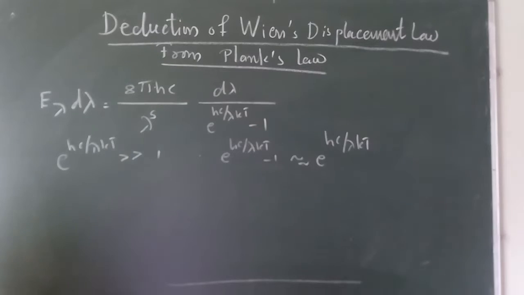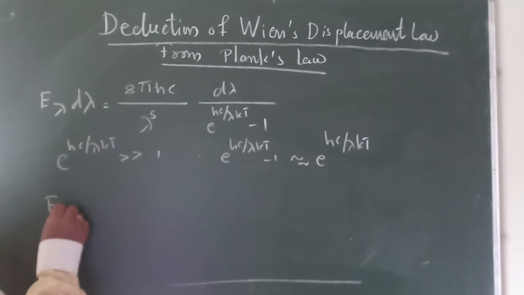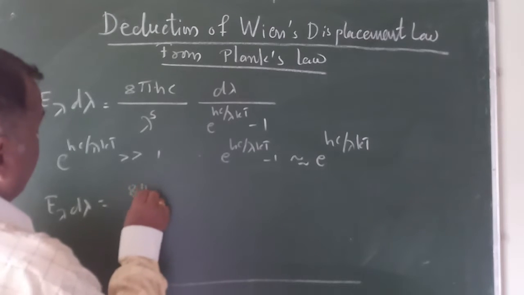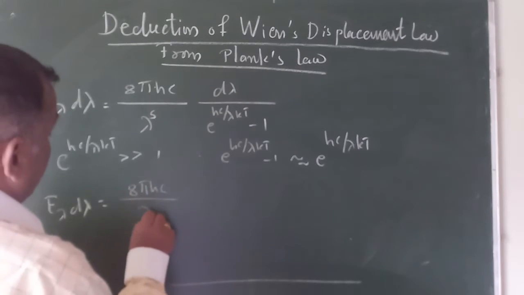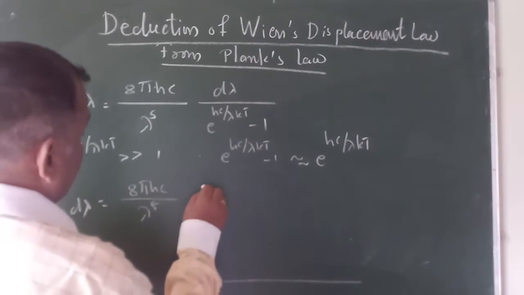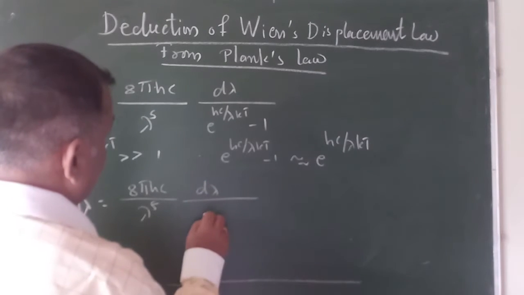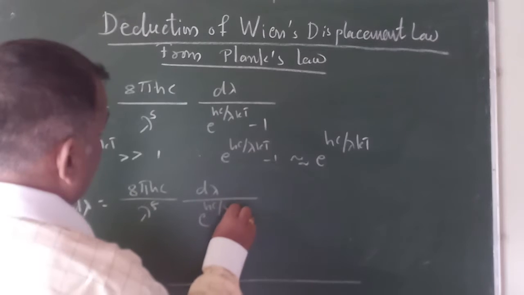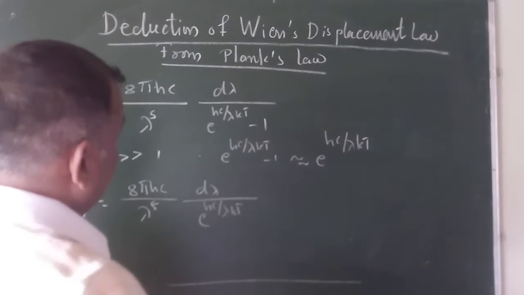And then we solve this. It is very simple. E lambda d lambda equal to 8 pi hc upon lambda raised to 5 into d lambda divided by e raised to hc upon lambda kT. Directly we can say that.